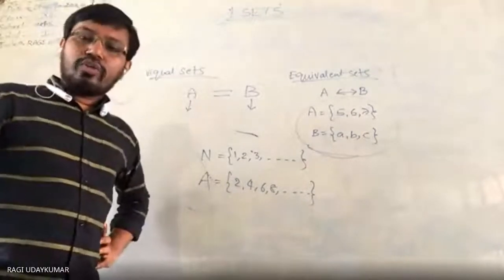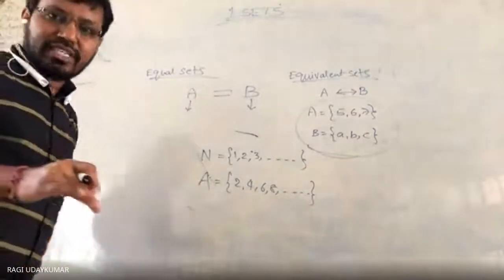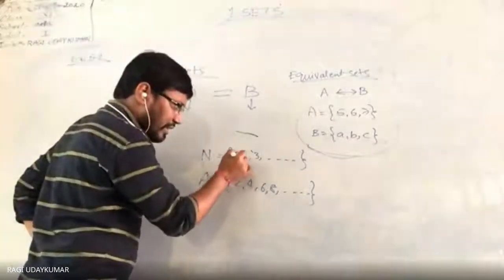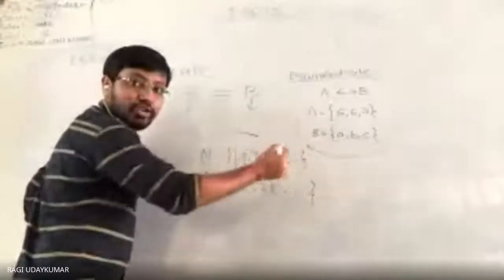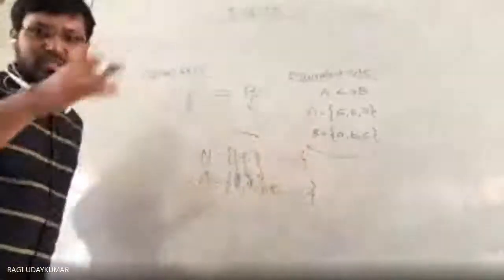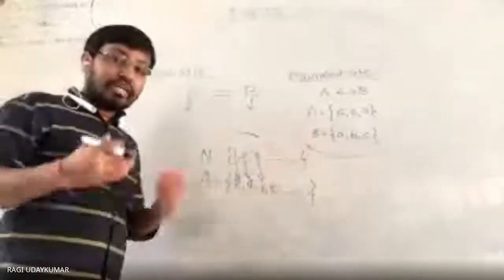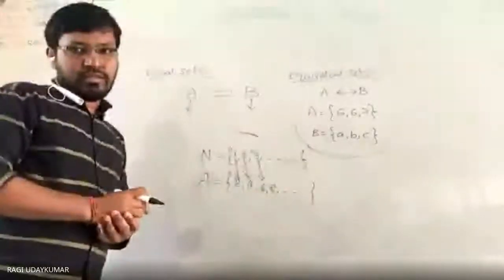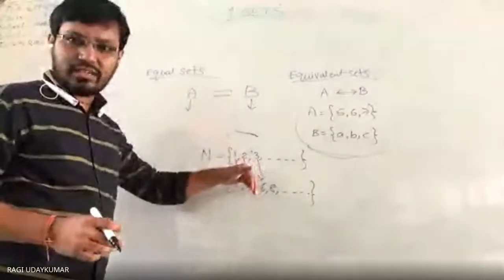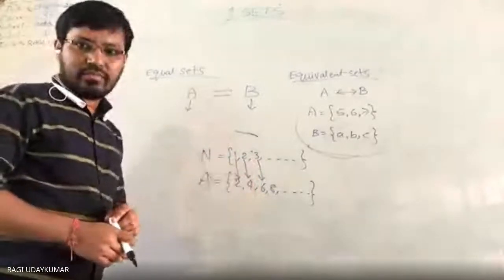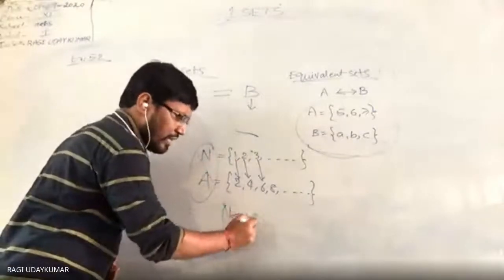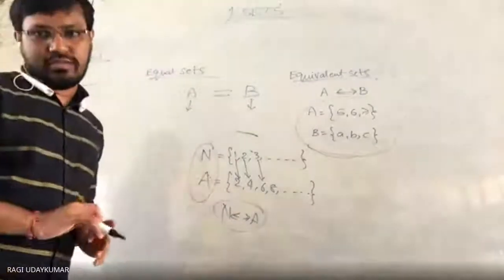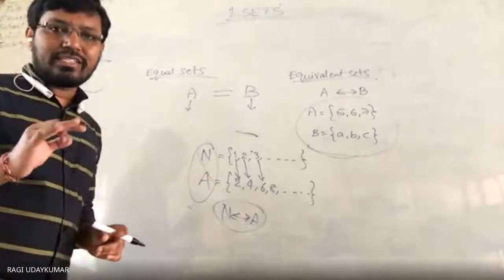Why? Because you can develop a relation from here to here. See, 1 relates to 2, 2 to 4, 3 to 6. So like this, for every number there is a 1-1 correspondence. 1-1 means you can relate one element to another element. So if you are able to match like that, then you can say these two sets are called equivalent sets. N is equivalent to A. Equivalent is different from equal. Do remember this point.